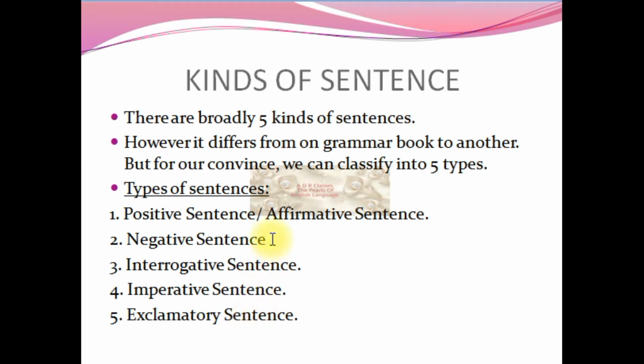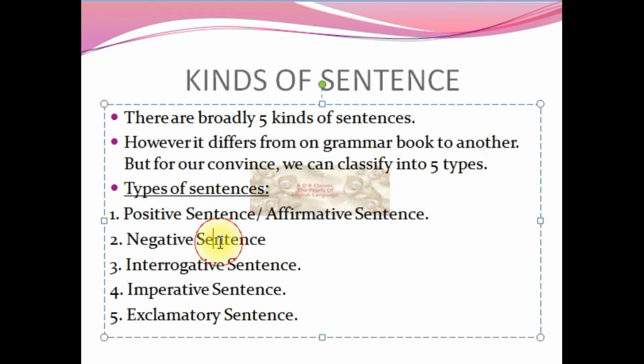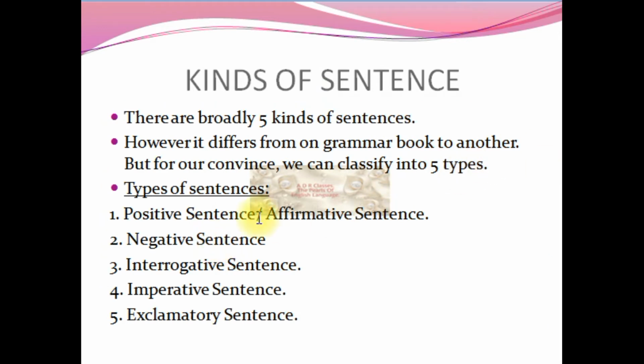So I hope you know the 5 types of sentences. Don't learn it by heart, just understand it. Wherever there is positive, negative should be there. So positive sentence, and immediately what comes next? Negative sentence. Then there is a unique concept called interrogative sentence, which is one where you ask a question.